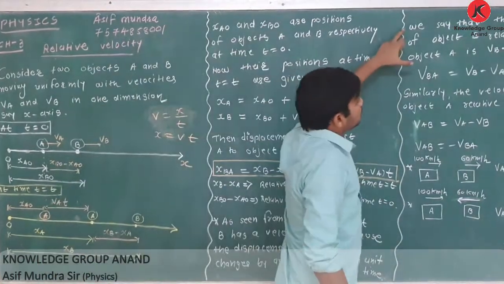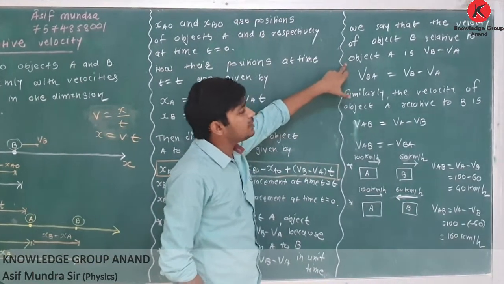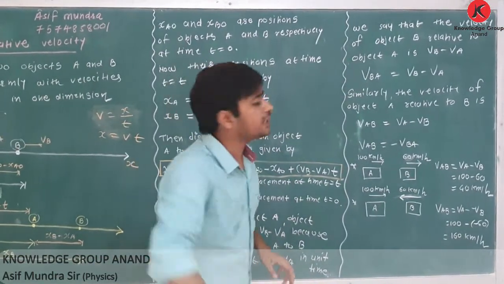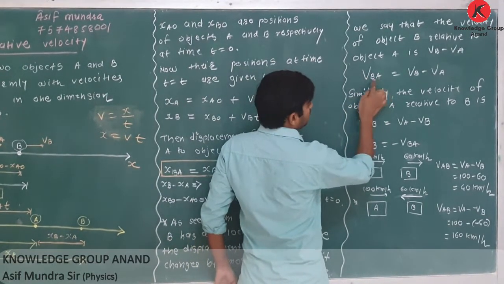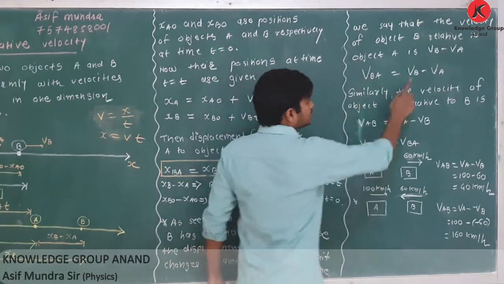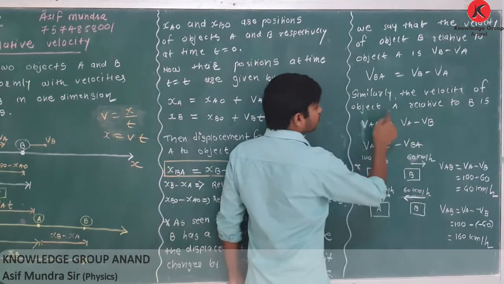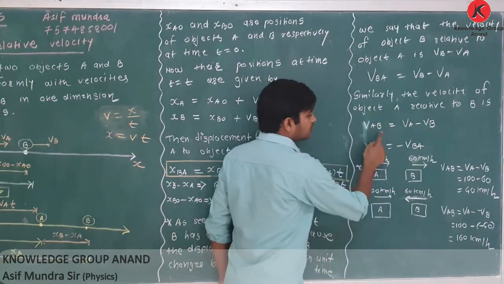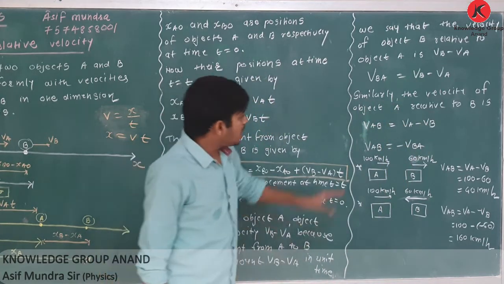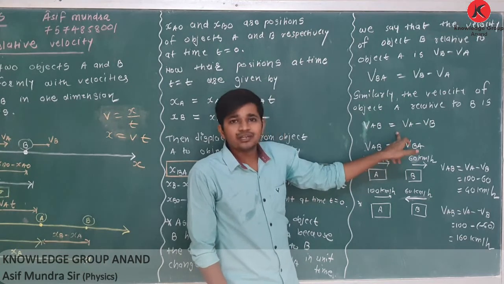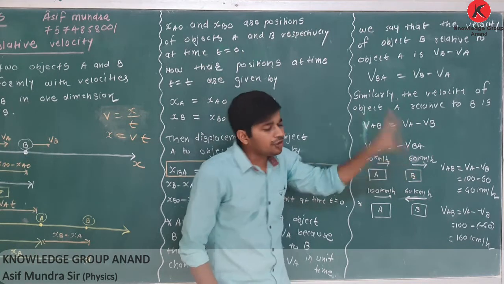How to write it? We say that the velocity of object B relative to object A is VB minus VA. VBA, velocity of B relative to A, is equal to VB minus VA. Similarly, the velocity of object A relative to B means VA minus VB. Now from these two equations you can say that they both have the same magnitude but opposite direction.